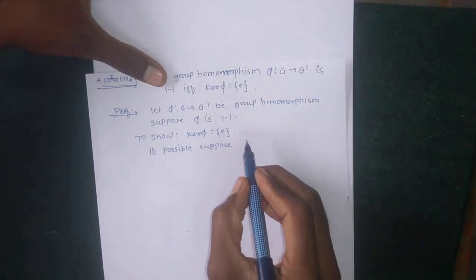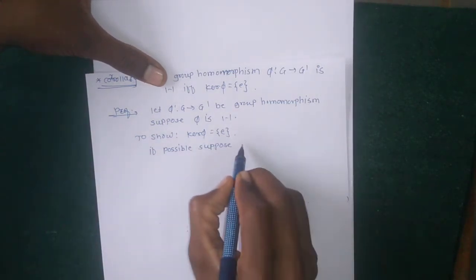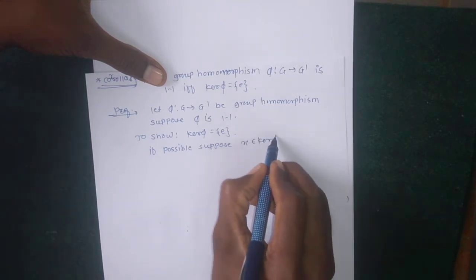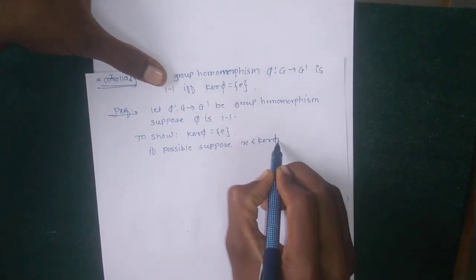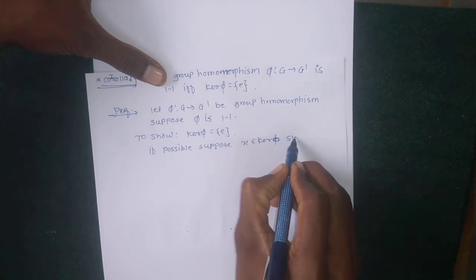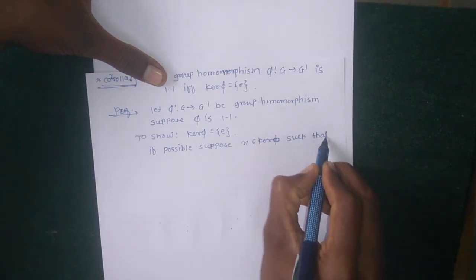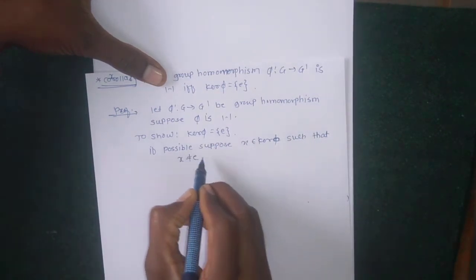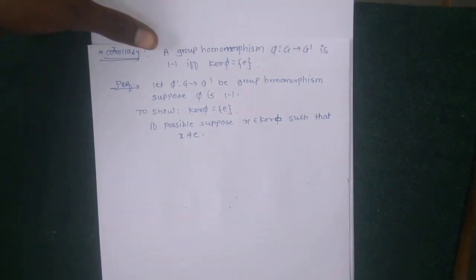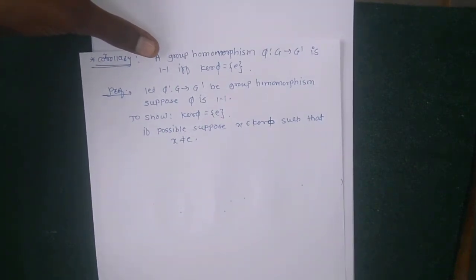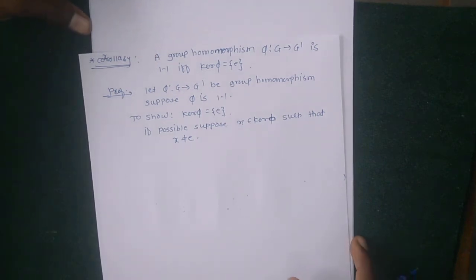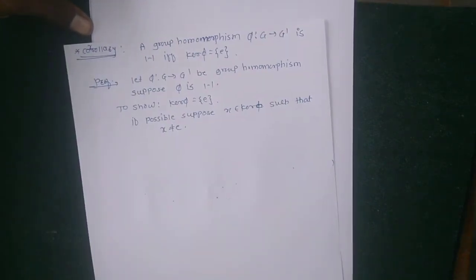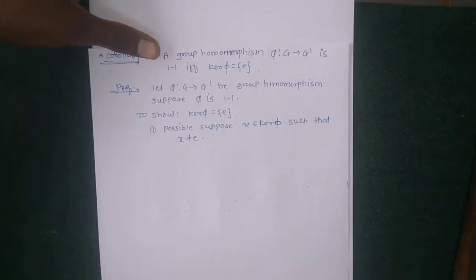So suppose x belongs to kernel phi such that x is not equal to identity, which means kernel phi contains the identity and other elements also.